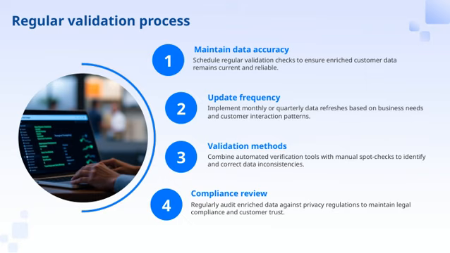Automation helps us quickly identify inconsistencies, while manual reviews allow us to catch nuances that machines might miss. This balanced approach ensures our data stays accurate and useful. Additionally, we need to regularly audit our enriched data against privacy regulations. This step is vital not just for compliance, but also to maintain the trust of our customers. By integrating these validation and compliance checks into our routine, we reinforce the integrity of our data and uphold our commitments to privacy and quality.